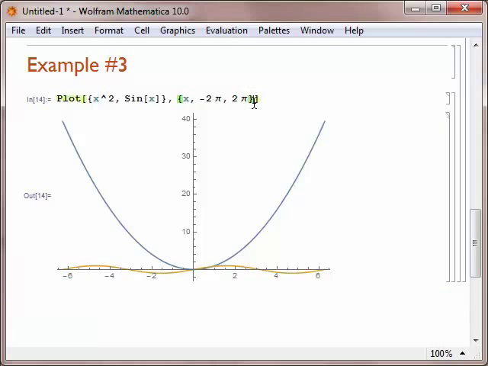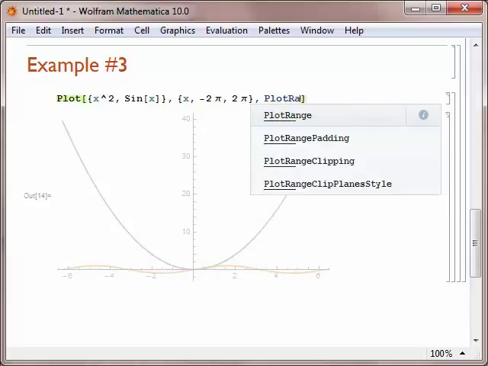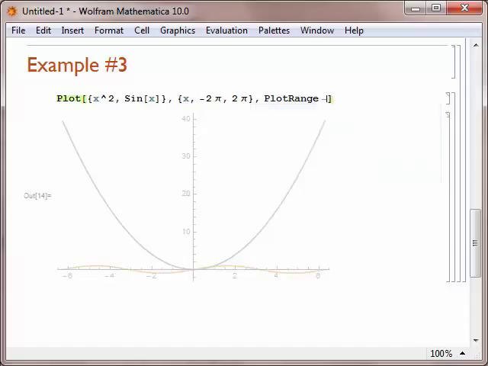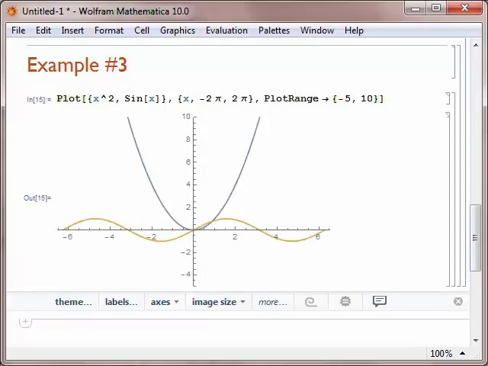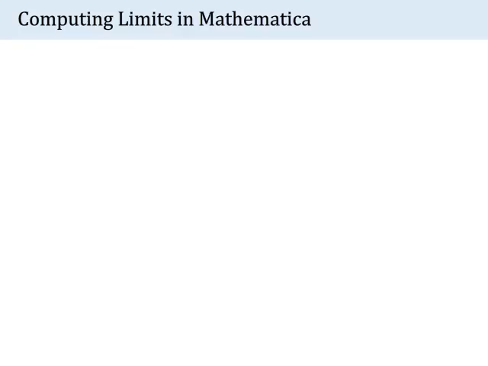So I'll go back to the place in the command here between the end of the curly bracket and the square bracket where I can type in an option. And the option I want is the plot range, which are the y values, the range of y values of the graph. And I want the plot range to go from -5 to 10. And when I do that, I see the sine curve a little bit better, maybe more like what I'd like to see for this graph.